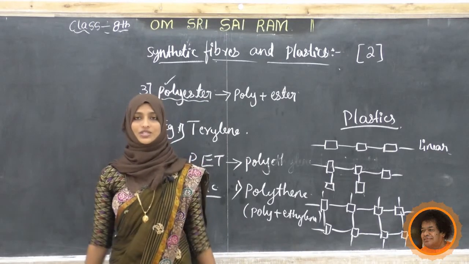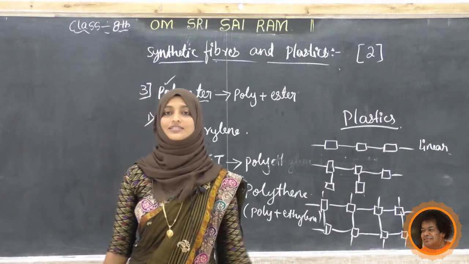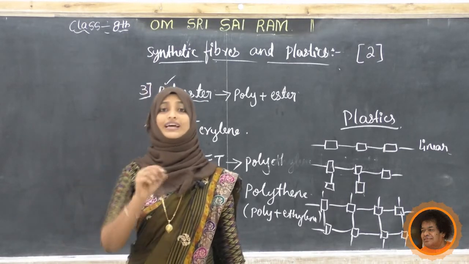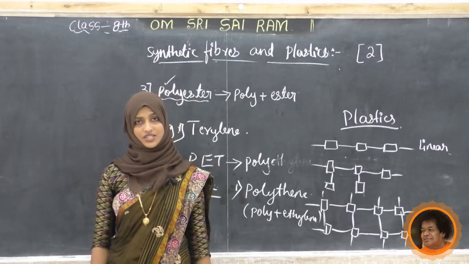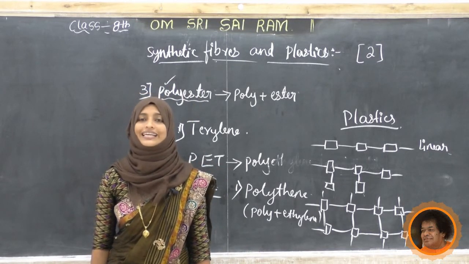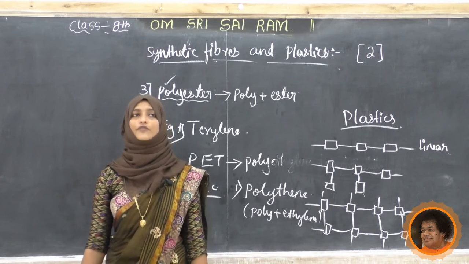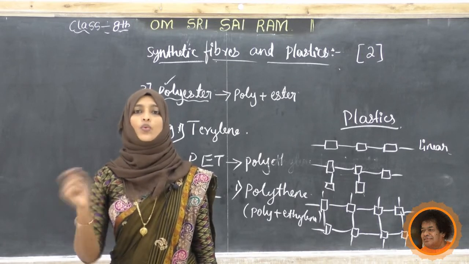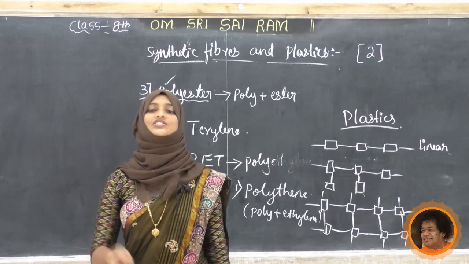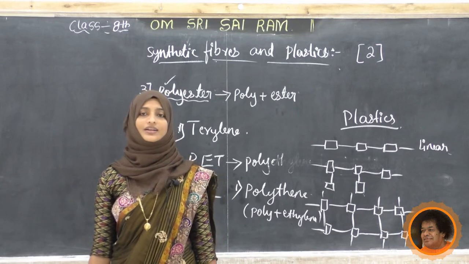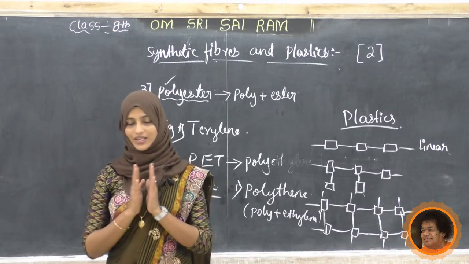Write down the questions. Only two or three questions I will tell you, students. First, write down where we are using polyester. Write down the characteristics of synthetic fibers. One more question: why are we using plastic more and more nowadays? Write your own answer. Thank you, students.